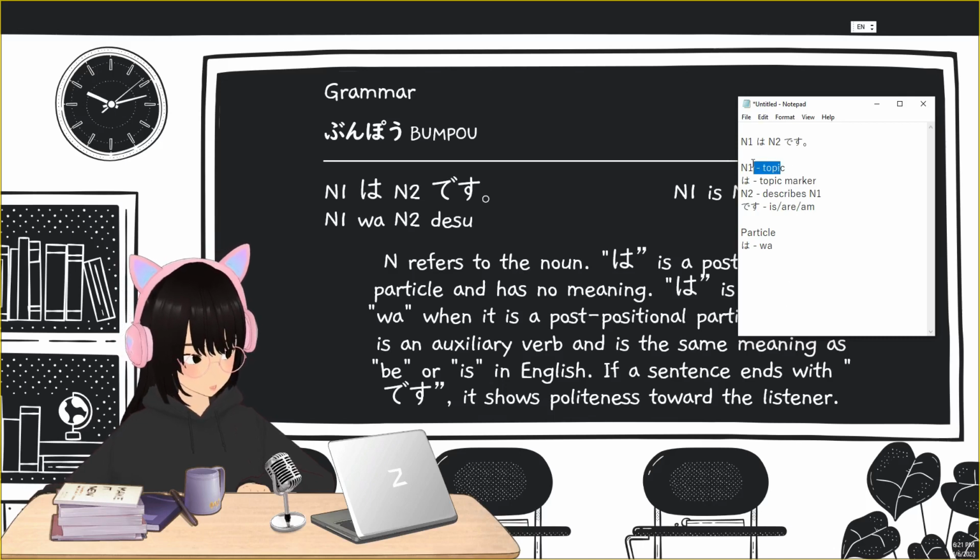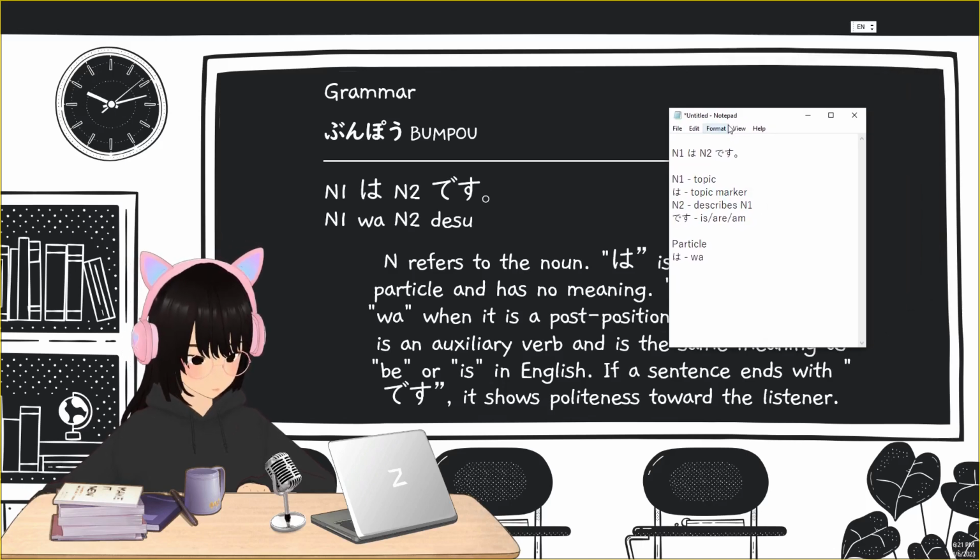So again, N1 is the topic. So how will you know that this is the topic? If the particle wa is placed after N1, and then N2 describes N1. Here it says that N refers to the noun, but N2 can also be adjectives, verbs. But we will just focus on the nouns in this lesson.